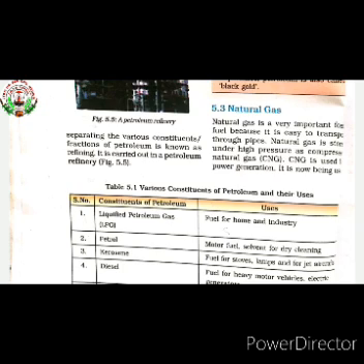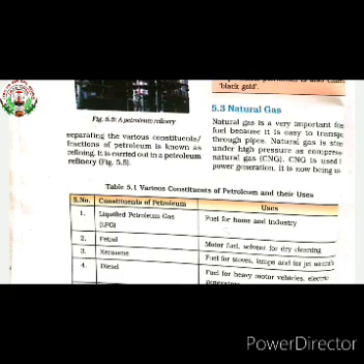The biggest advantage of natural gas is that it is easy to transport through pipes. Natural gas is stored under high pressure as compressed natural gas. That's why it is commonly called CNG, compressed natural gas.